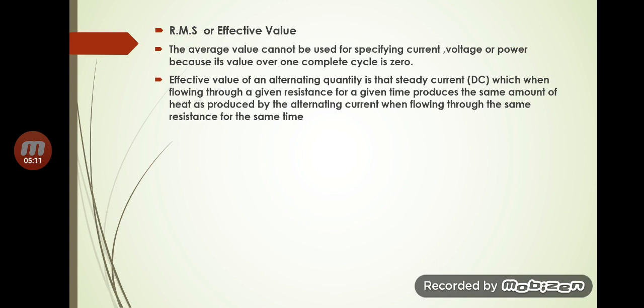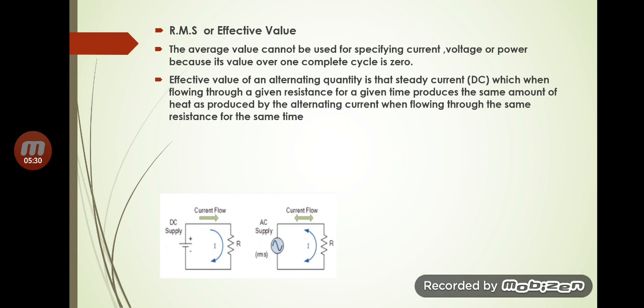Effective value of an alternating quantity is that steady current which when flowing through a given resistance for a given time produces the same amount of heat as produced by the alternating current when flowing through the same resistance for the same time. I'll explain these terms.